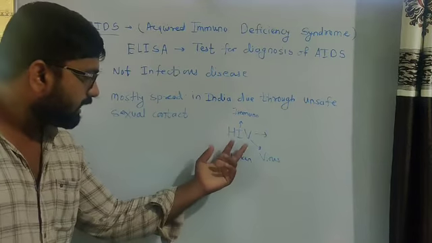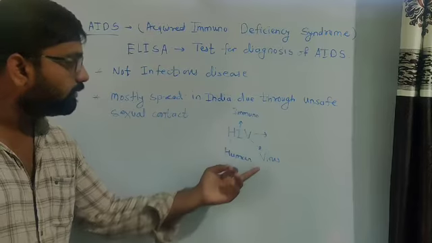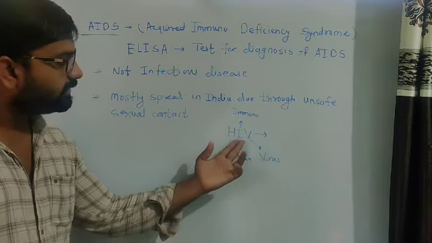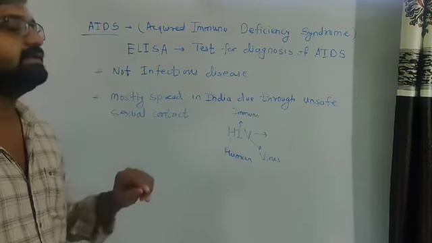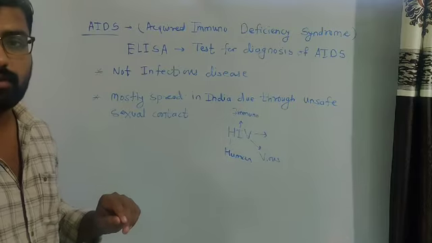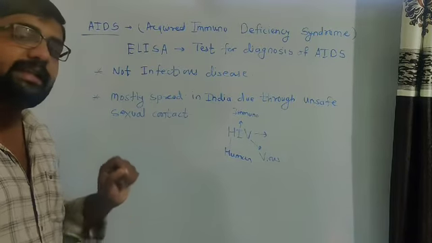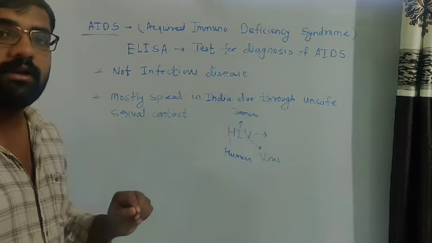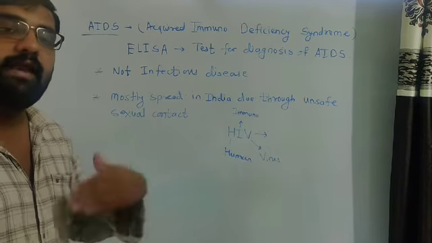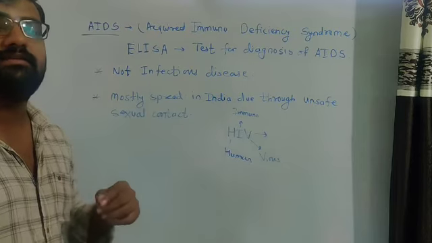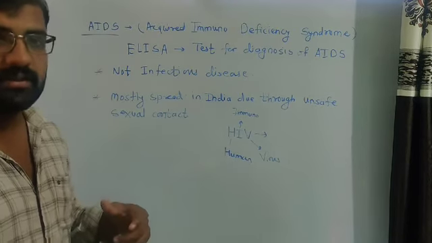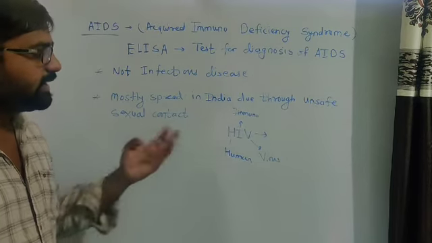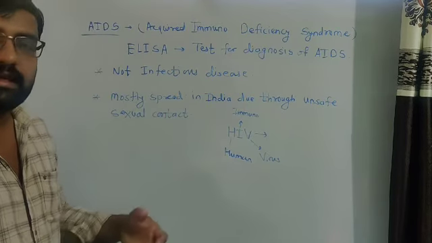This HIV, human immunodeficiency virus, is the virus due to which AIDS is acquired by humans, and it mostly damages our immune system. It attacks our immune system, so various other diseases easily attack such a person, and that person will die after some years.